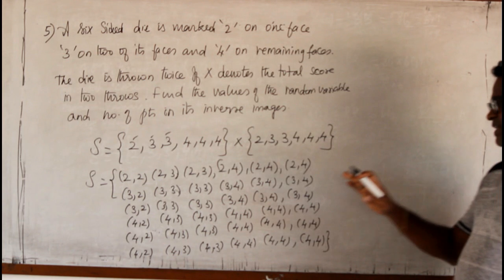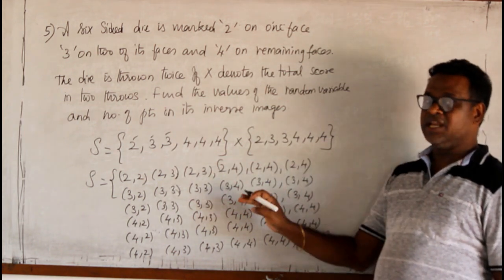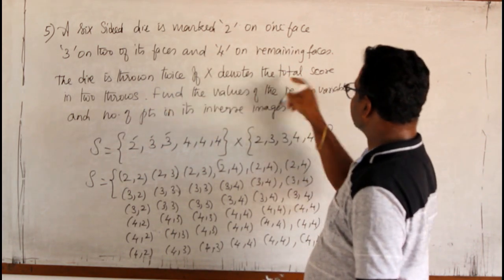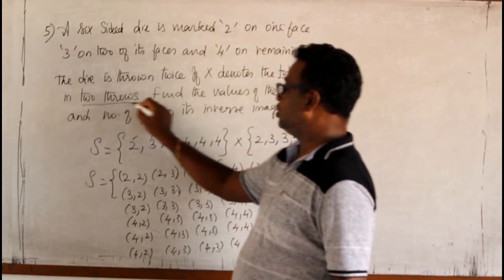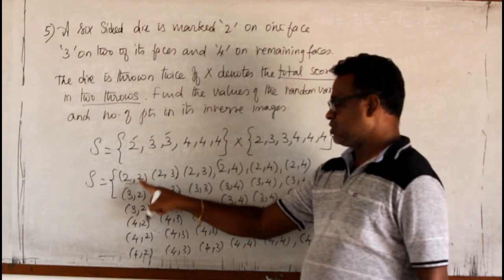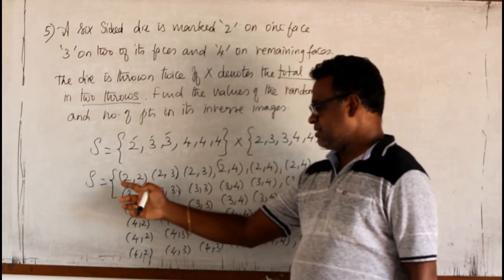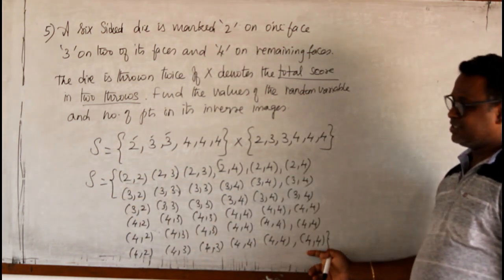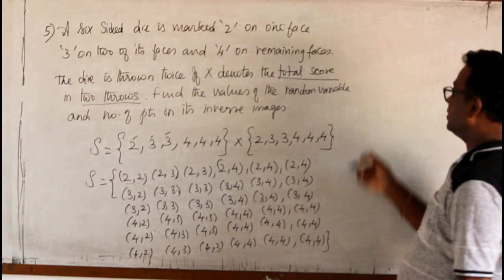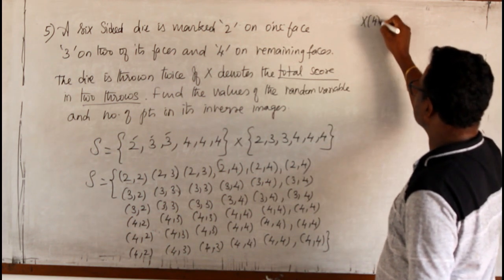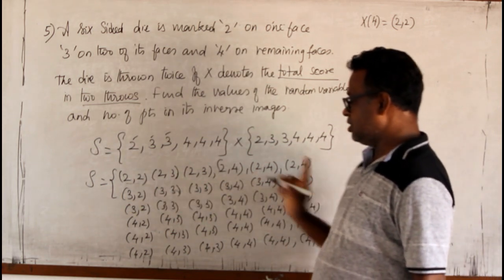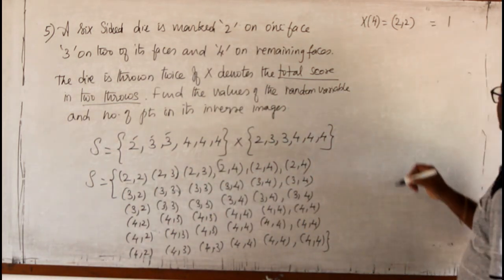Whenever an outcome is repeating, we take only 1 into account. Here, the die is thrown twice and X denotes the total score in 2 throws, so I must add the two numbers. The beginning 2 plus 2 gives 4, which is the least value, and finally 4 plus 4 is 8. So 4 is the minimum and 8 is the maximum. X of 4 means 2,2 only, so it occurs only one time.